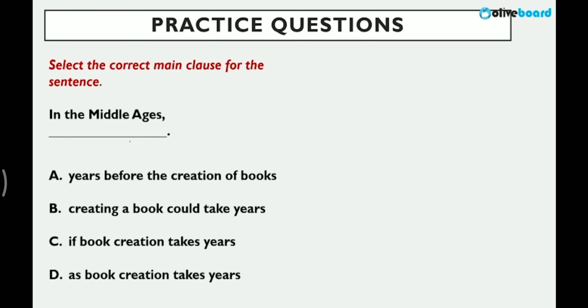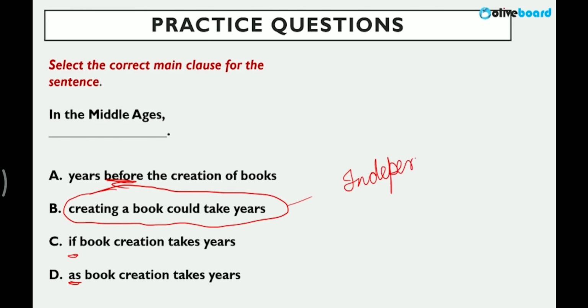In the Middle Ages, comma. Now here, what will you fit here? Creating a book could take years is the main clause, which is complete in itself, where the subject is creating a book and could take years becomes the predicate. Now, the other options, if you see, are not able to have a complete meaning on their own, right? So, if, as, years before, these are all dependent clauses. Here, if we want a sentence which is independent and can give a separate complete meaning, only option B can fit, right? So, only B will be correct.